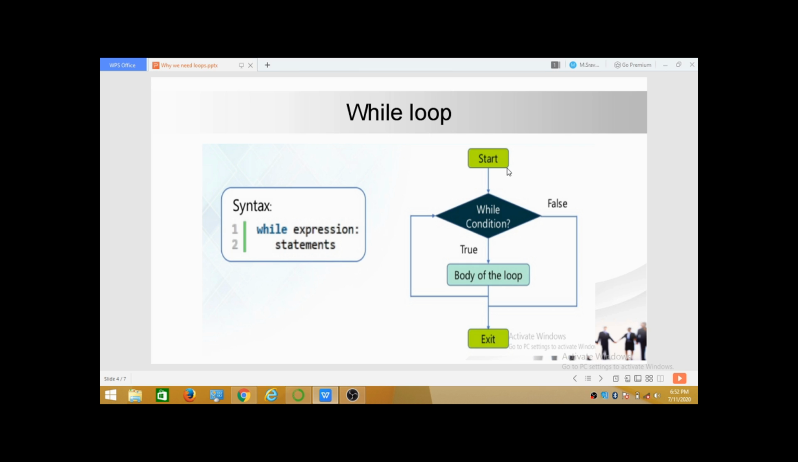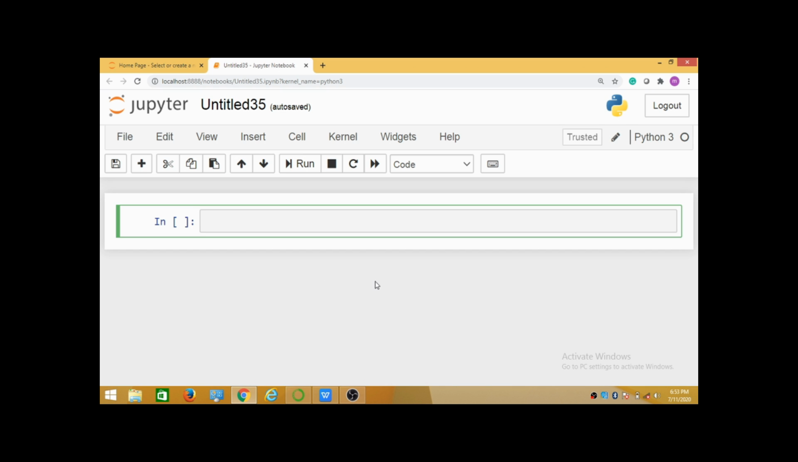This flow chart shows how the while loop works. Here I am starting my while loop. It checks the condition. If the condition is true, then it executes the statements we have written. If the condition is false, then it gets out of that particular loop. Let's see a simple example. For that, let me open my Jupyter notebook. This is my Jupyter notebook. Now let's see how to write a while loop and how it will be executed.